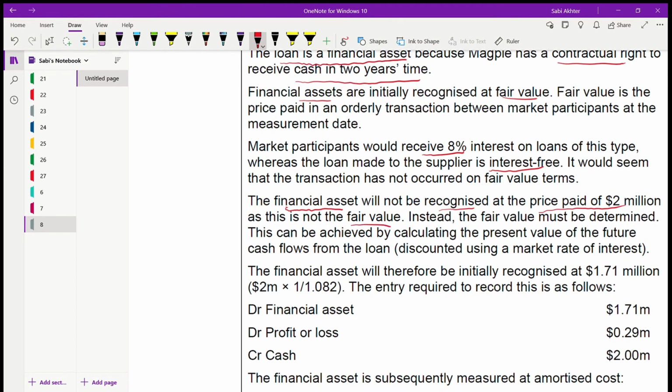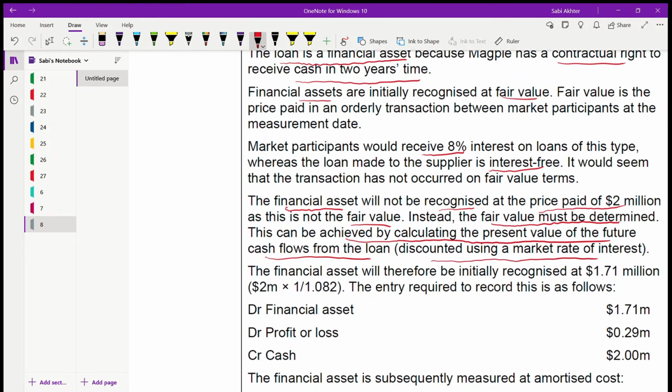Because initially you have to recognize financial assets at fair value. If it's not fair value, you cannot recognize your financial asset at that price. So instead, you must determine the fair value. How can you do that? This can be achieved by calculating the present value of the future cash flows from the loan, discounted using the market rate of interest.